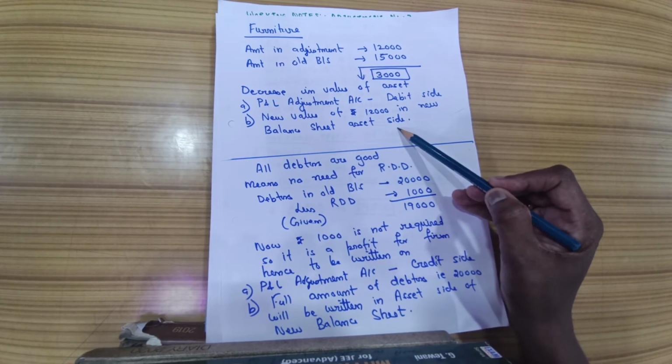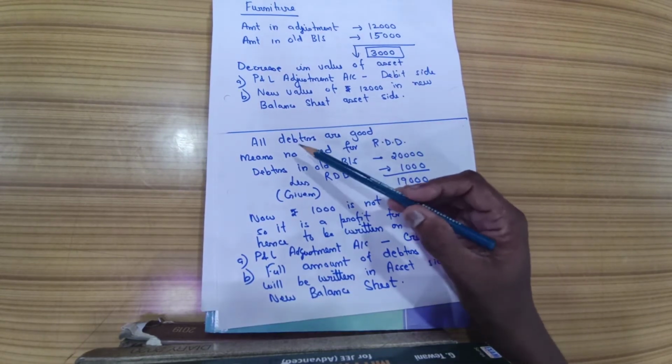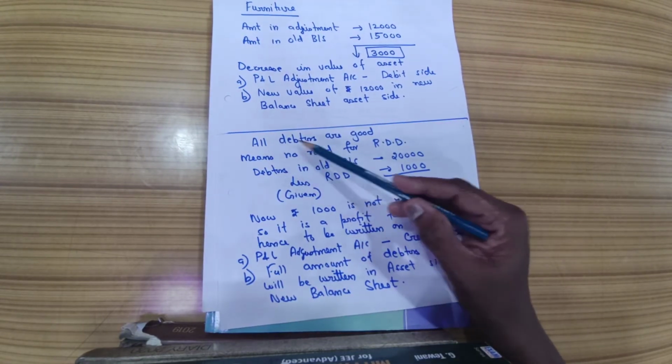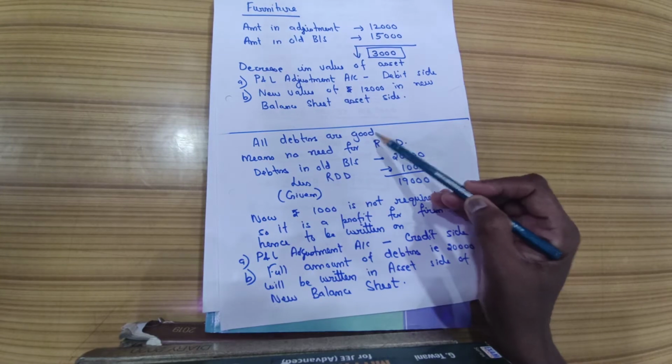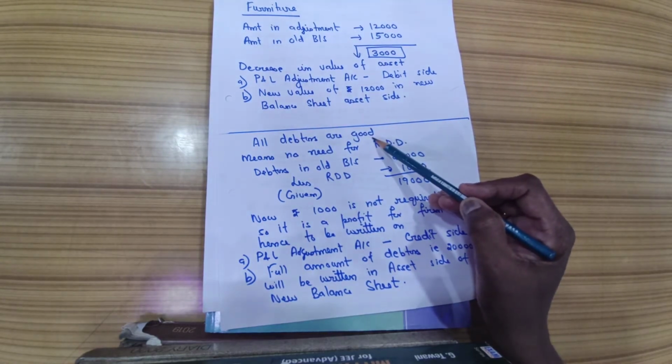The same adjustment also says that all debtors are good. Good in the sense there is no need for a reserve for doubtful debts. You are going to get all the amount of the debtors.